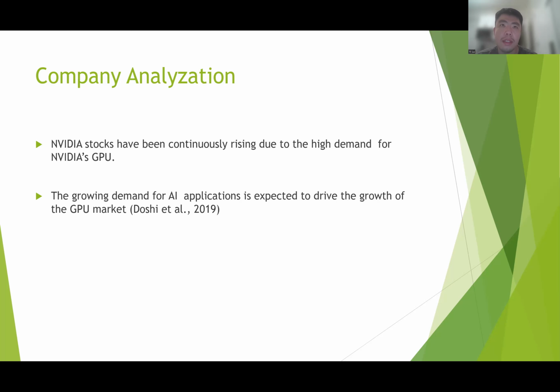In this case, NVIDIA has increased its price because it takes advantage of its technology. So in the future, investors can consider the competitors of NVIDIA to see if they have any technology breakthroughs. If they do, that may also cause an increase in their stock price. So investing in NVIDIA's competitors, there's still a chance to gain returns in the future.